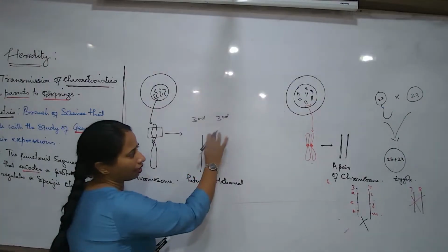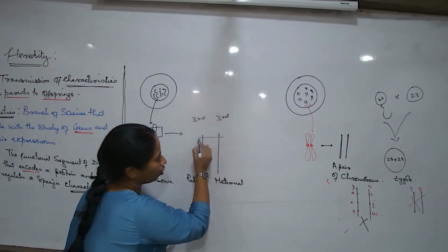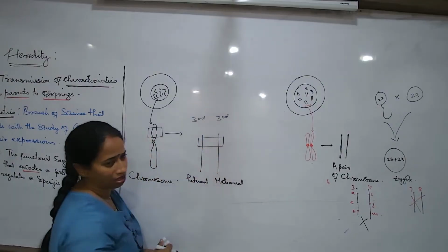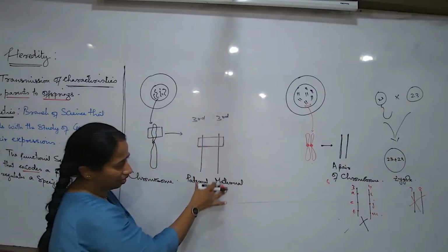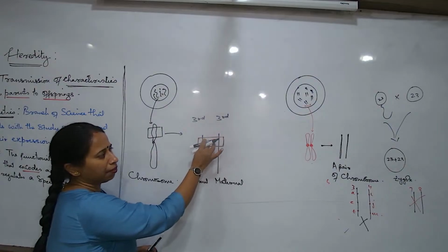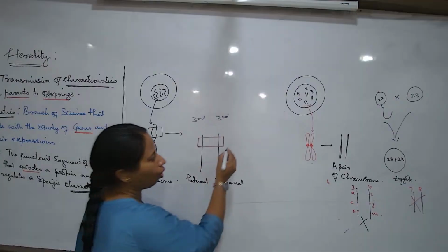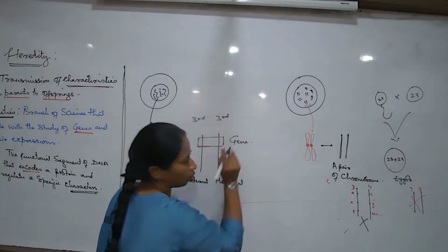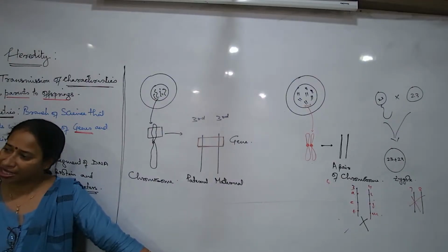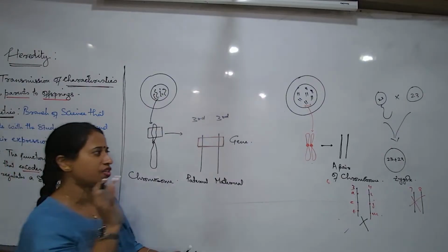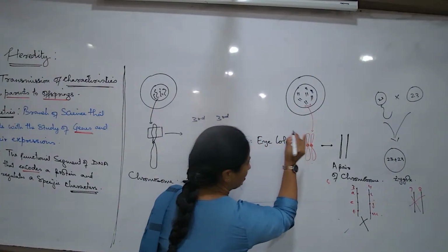Now, how are the genes arranged? In the previous diagram with the DNA, what did I show? I showed you that this is the entire pair of chromosome, and this segment I consider as the gene, a small segment of the DNA, and this is known as the gene. The entire region is known as the gene, and it is responsible for one specific feature, that is the eye color.